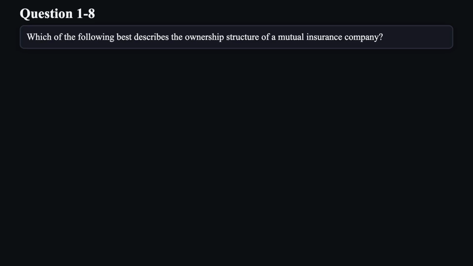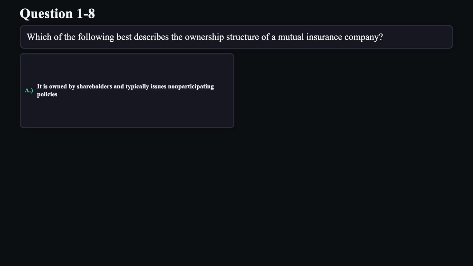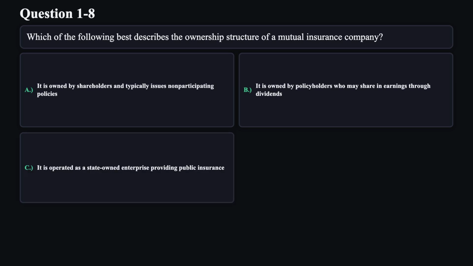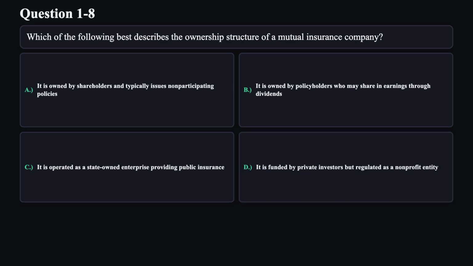Question 8. Which of the following best describes the ownership structure of a mutual insurance company? A. It is owned by shareholders and typically issues non-participating policies. B. It is owned by policyholders who may share in earnings through dividends. C. It is operated as a state-owned enterprise providing public insurance. D. It is funded by private investors but regulated as a non-profit entity.